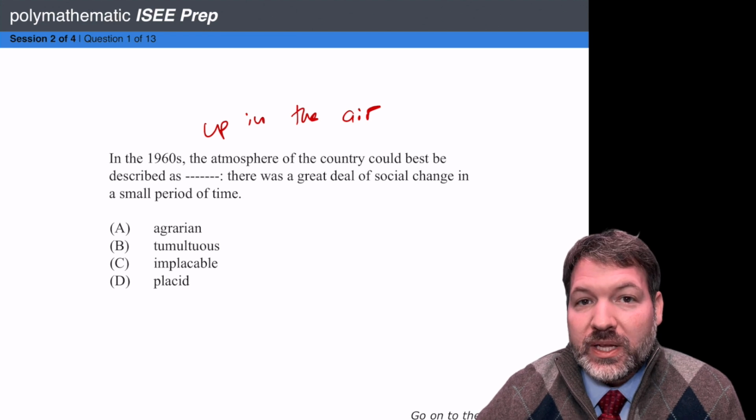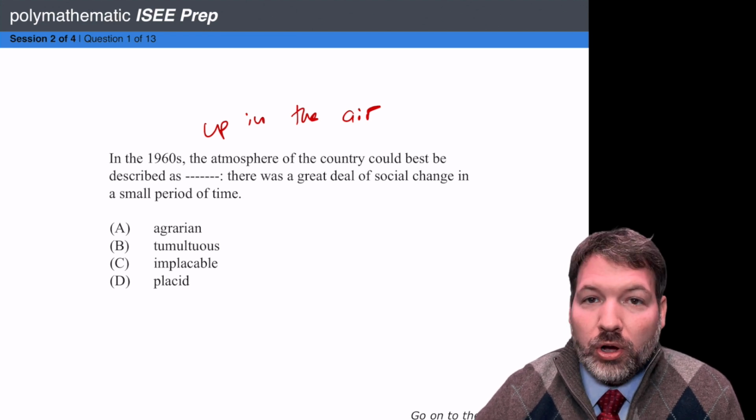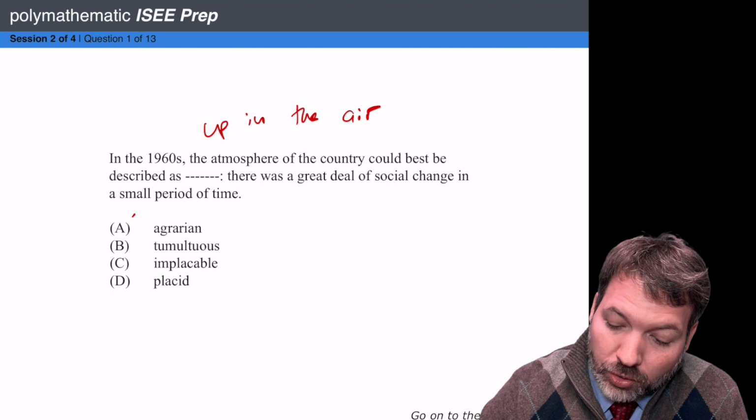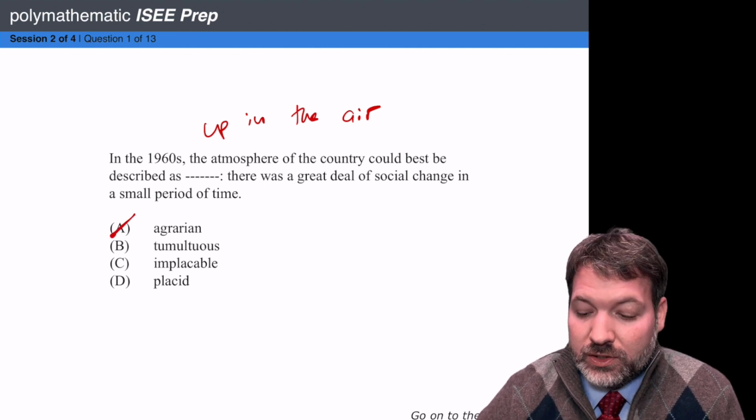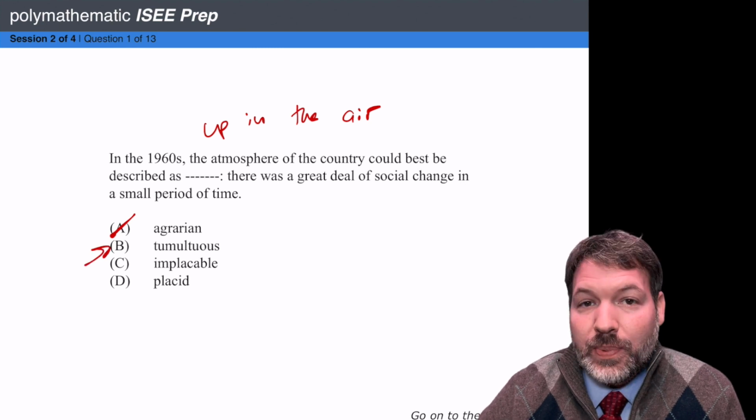Does agrarian mean something like up in the air or all kinds of things are changing? No. So I cross off A. Does tumultuous mean something like up in the air or all kinds of things are changing? Yes. So I keep answer choice B.